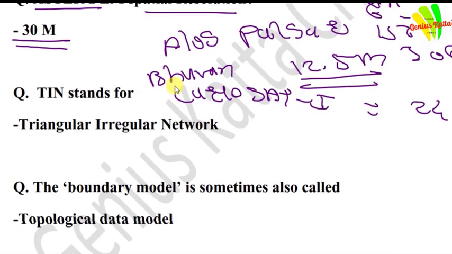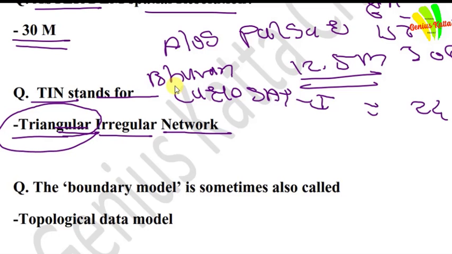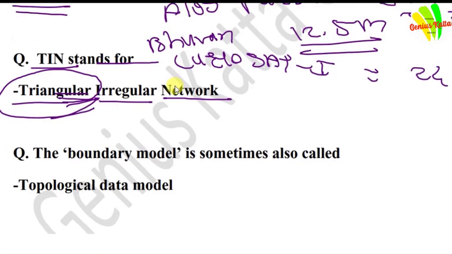After that, the next question is TIN stands for. TIN stands for Triangular Irregular Network. Friends, please concentrate here. It is not Triangulated. In a number of exams, they also provide the option Triangulated Irregular Network, but this is not the correct full form of TIN. TIN full form is Triangular Irregular Network.